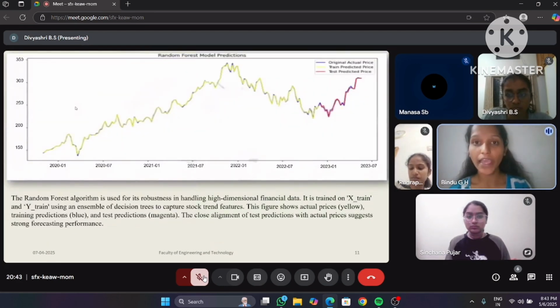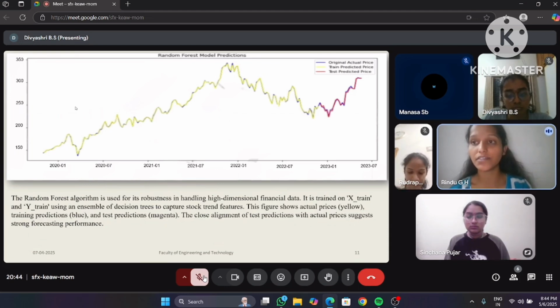Next, coming to the graph, we have the x-axis and y-axis. The y-axis represents the stock prices and the x-axis represents the year and the month. The yellow line represents the actual prices, the blue line represents the training prediction, and the magenta color represents the testing prediction. The close alignment of the test prediction with the actual prices suggests strong forecasting performance.